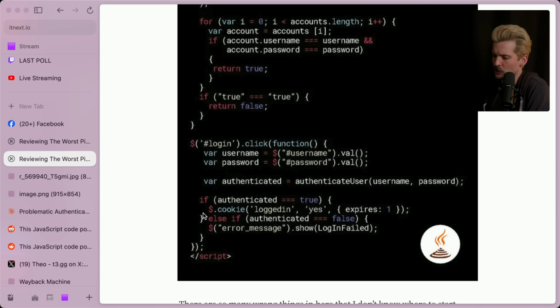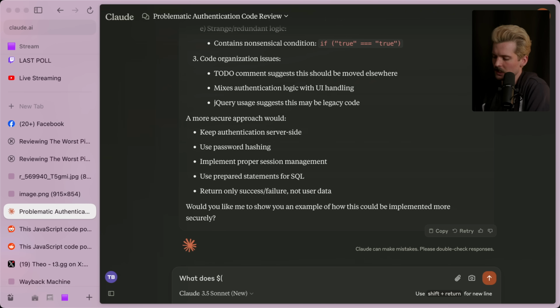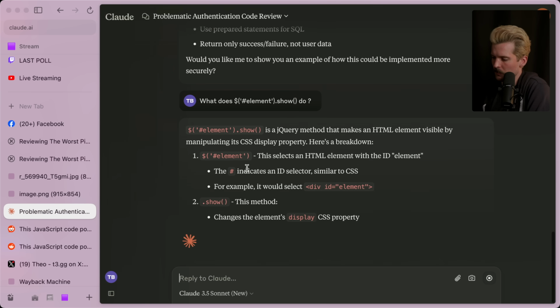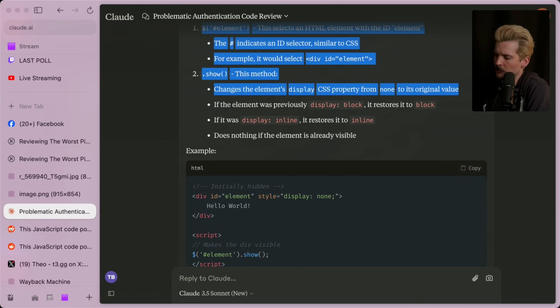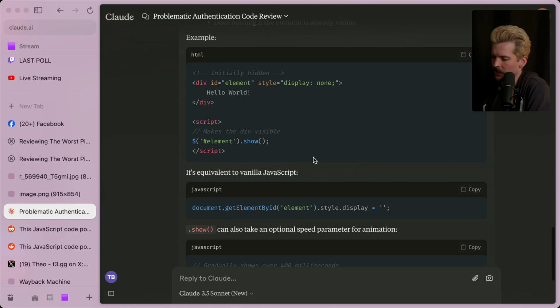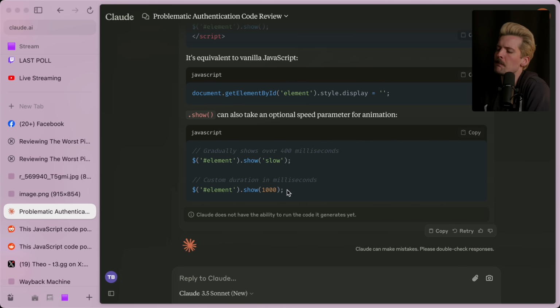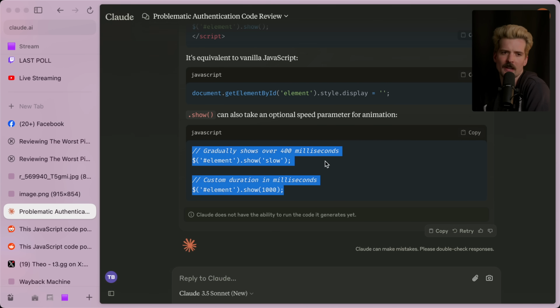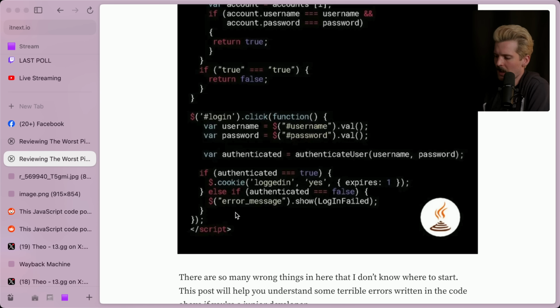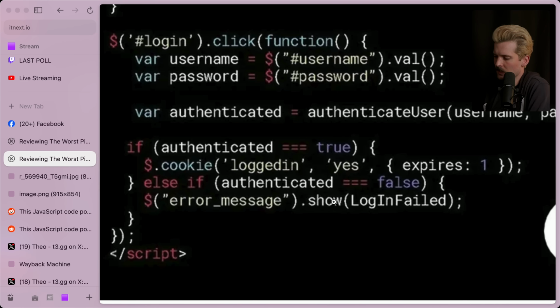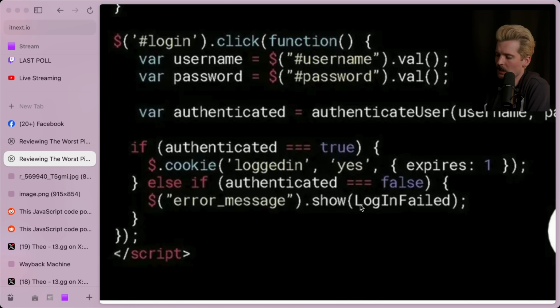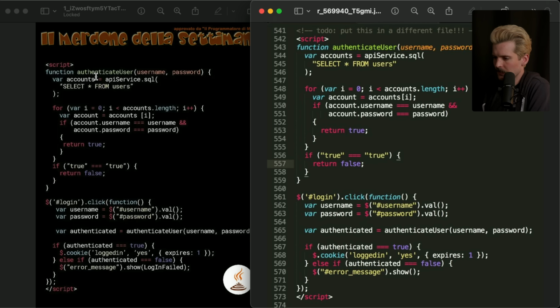And $.show, let me check what $element.show does. I'm assuming this changes it from like a hide to show. Yeah, it changes the CSS from none to its original value. That's what I thought, because I didn't think you could pass it arguments. Oh, you'd pass it arguments for how long it should take to show. I forget how based jQuery is. Like, that's such a useful thing. So login failed is not a thing you can pass that at all. I just wanted to confirm that. But yeah, there's nothing you can pass to .show other than like numbers, unless you defined login failed as a number above.